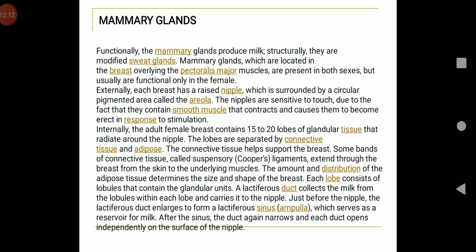Now, labia majora are the 2 larger folds which form the boundary of the vulva, labia minora are the smaller folds present posterior to labia majora, and mons pubis is a fleshy elevation above the labia majora.